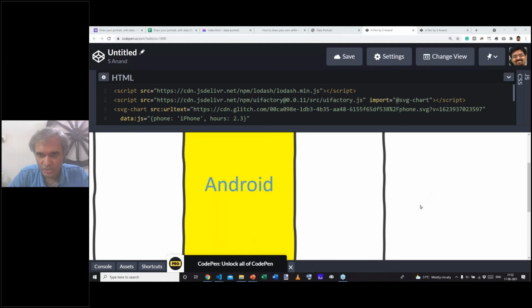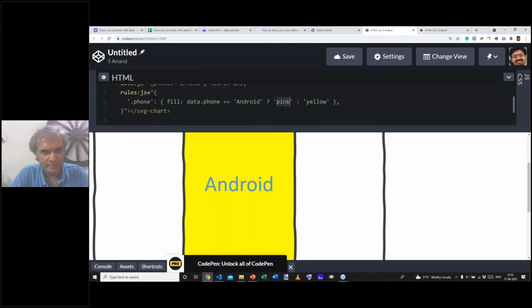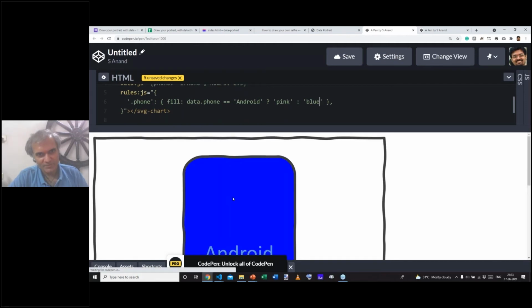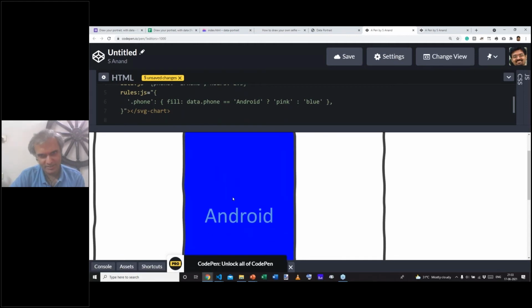Akash, you're saying that the color changed to blue. Oh, you changed the color to blue, but it's still yellow. Interesting. Okay, so let me do that. I'm going to change the color to blue and give it a few seconds. Okay, yeah. I changed the pink to blue. That's the color of the iPhone. If I change the yellow to blue, then hopefully that should change. Yeah, I don't know. Maybe you made the same mistake that I did. Just let me know if it works if you change the yellow to blue. Vinodini, you got it. Ankur, Akhilesh, Bal Nagaraj, Akash. Okay, you got it, Akash. Perfect.